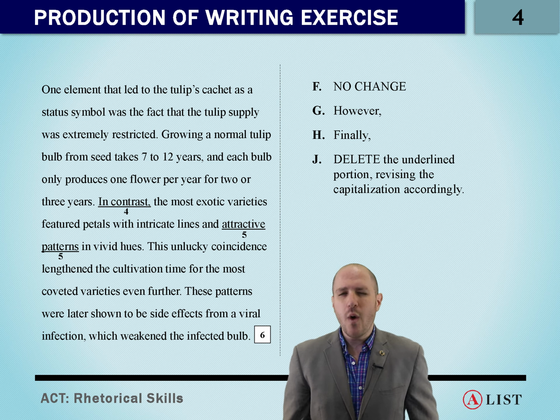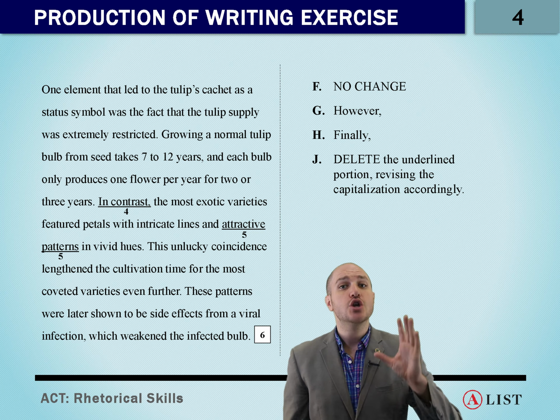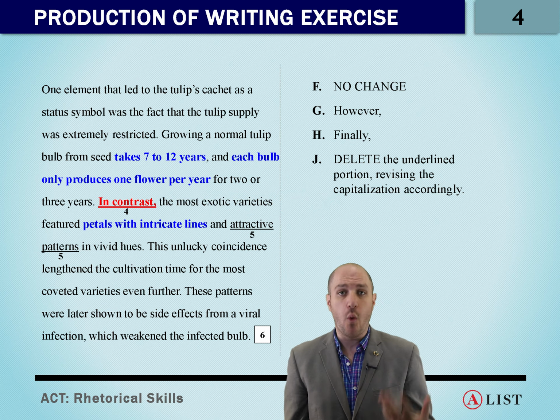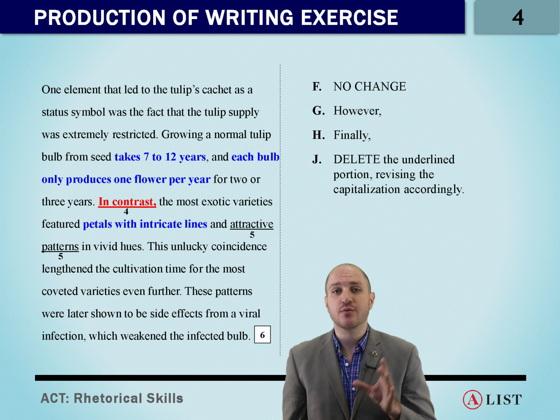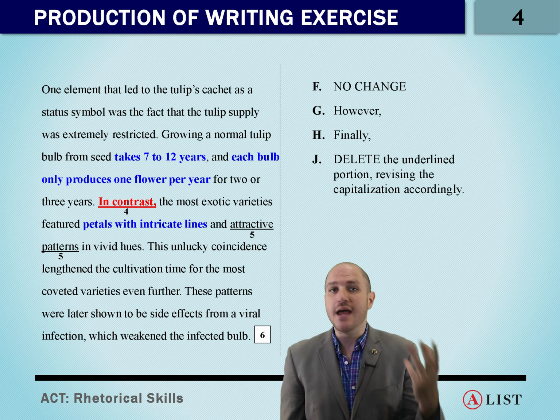So again, what kind of a question is this? Is kind of the first thing we want to ask. It's a transition word. And when we see transition words, we want to say, what's the relationship? So our first sentence says one element that led to its cachet as a status symbol was the fact that the supply was extremely restricted. That sounds like an introductory sentence. That sounds like some information that's kind of general that we're then going to give examples of.